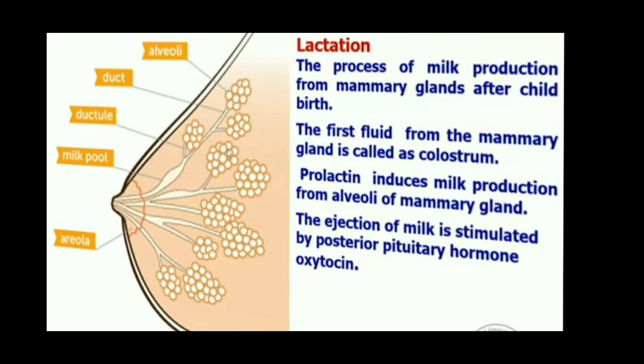After implantation, the blastula is transformed into a 3-layered structure called gastrula. These 3 layers are called primary germ layers, named the outer ectoderm, middle mesoderm and inner endoderm.